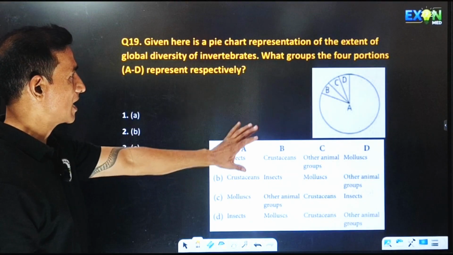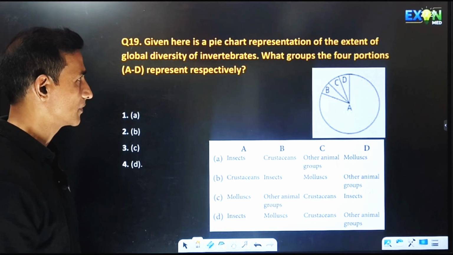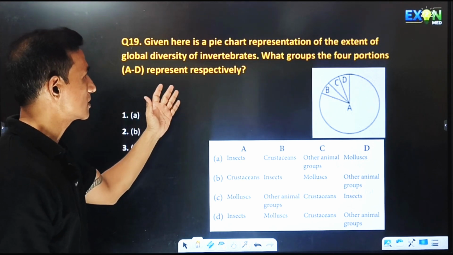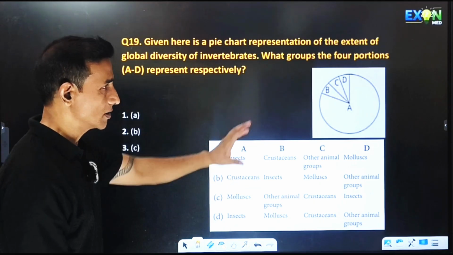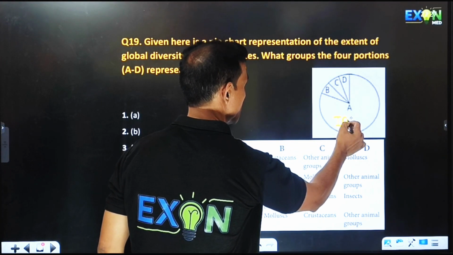Given is the pie chart representation of the extent of global diversity of invertebrates. What groups do the four portions represent respectively? This is actually a chart given in the text. So we can call it the group of insects.